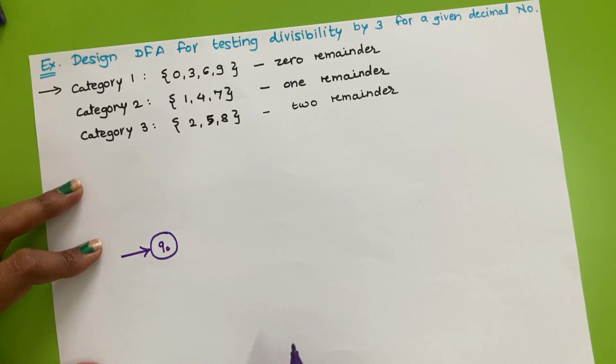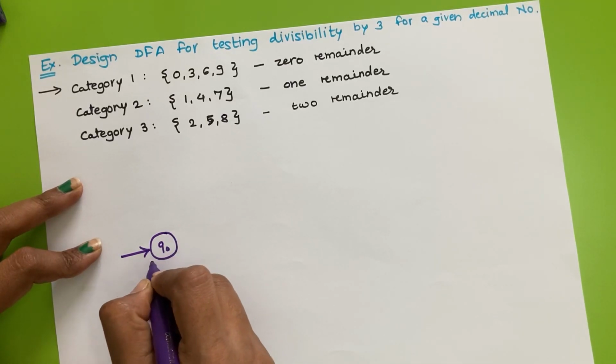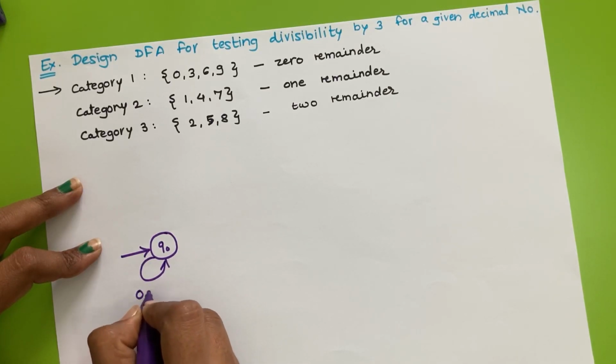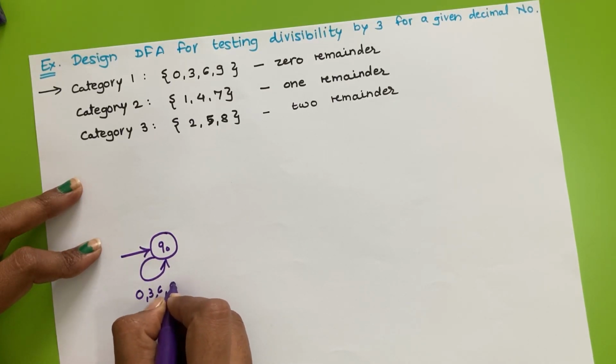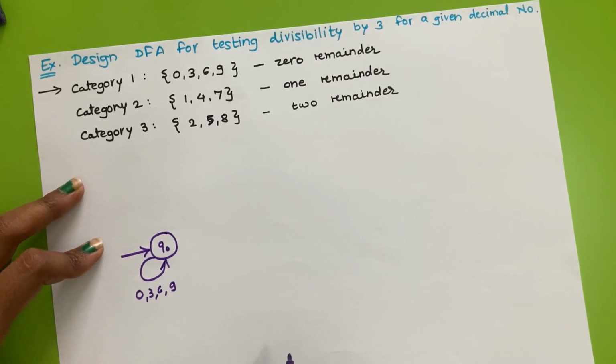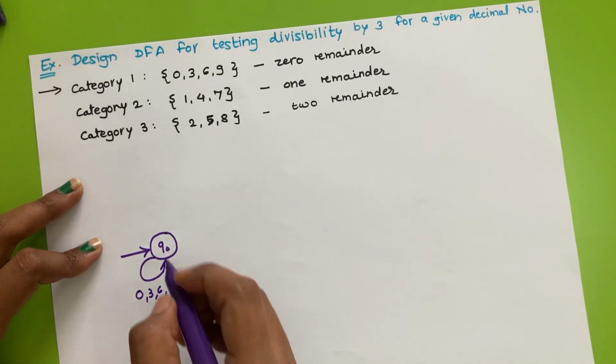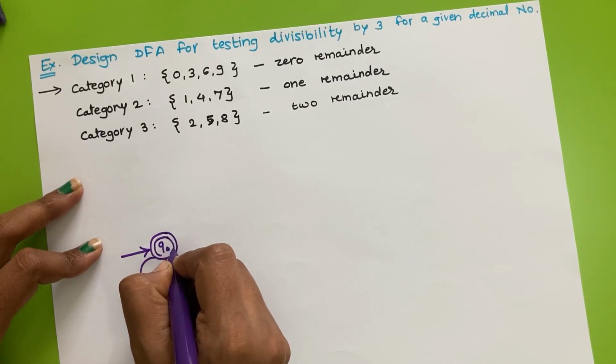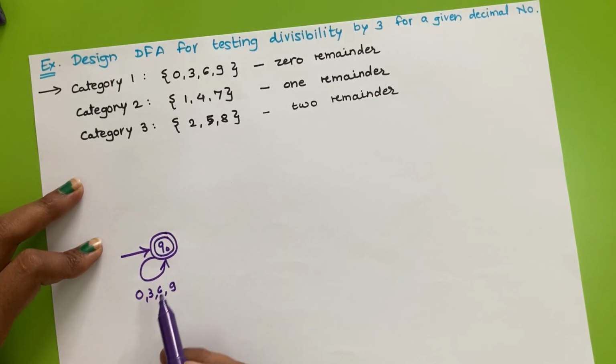If we want to repeat the same transition for 0, 3, 6, 9, then I make a loop here, and I'll make this initial state the final state, because I want to accept all the strings like 0, 3, 6, 9, etc., since these give 0 remainder.